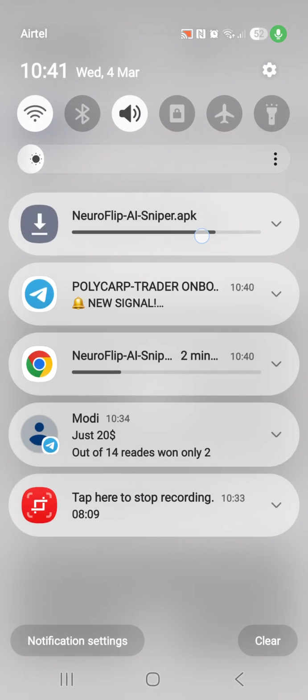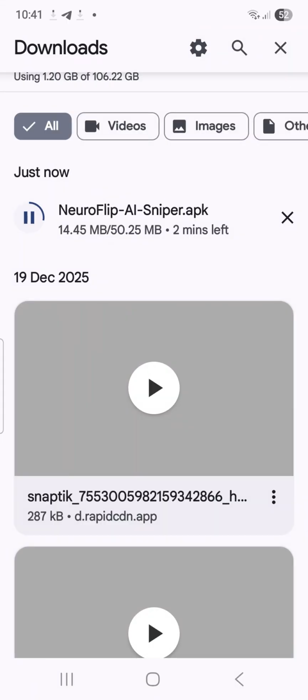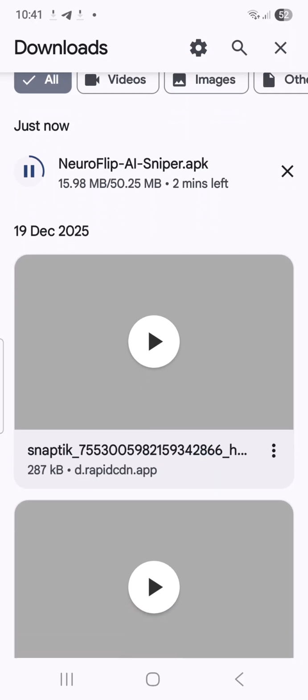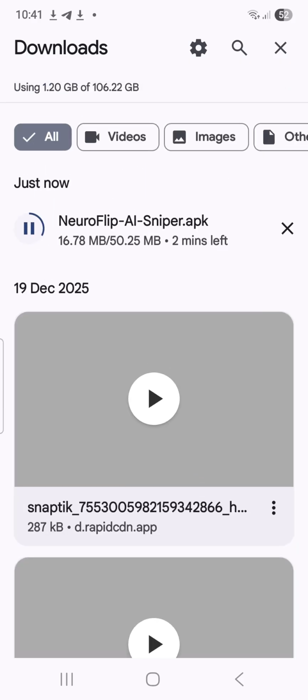I think the two is still downloading. This is the second one, it's still downloading as well. So the bot actually works. Let me just tell you the truth, it works. And I will also be showing strategies. So it's going to be the two videos I'm going to be sending. You can also implement those strategies.